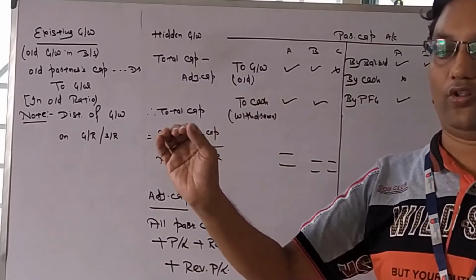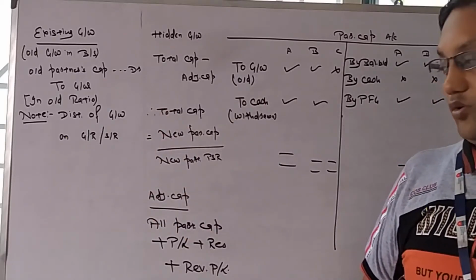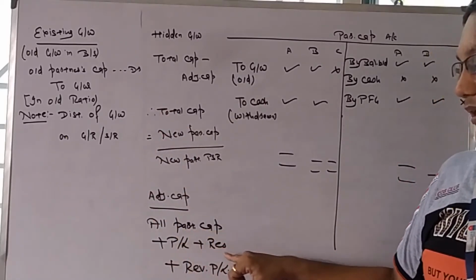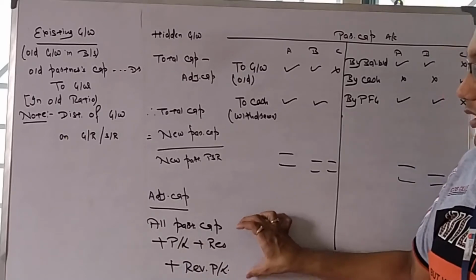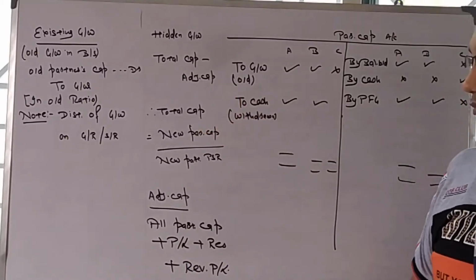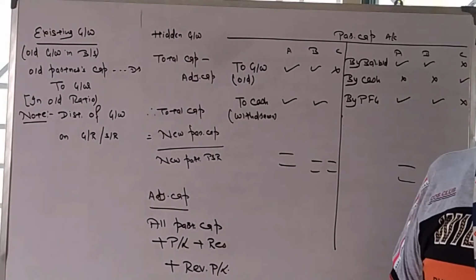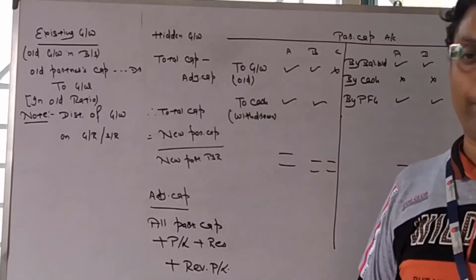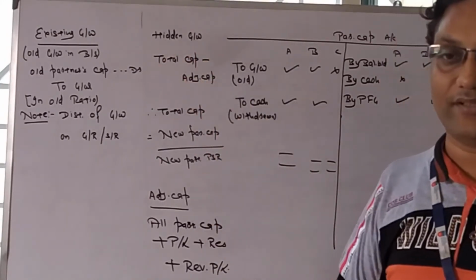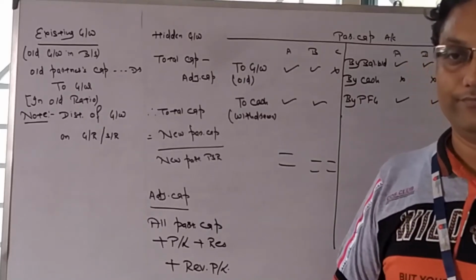If any profit or loss is there, it will be added. So all partners' capital plus profit and loss plus reserve plus revaluation profit will be known as adjusted capital. New partner's capital divided by new PSR will be known as total capital. So total capital minus adjusted capital will be hidden goodwill.